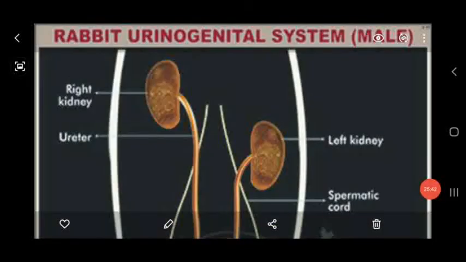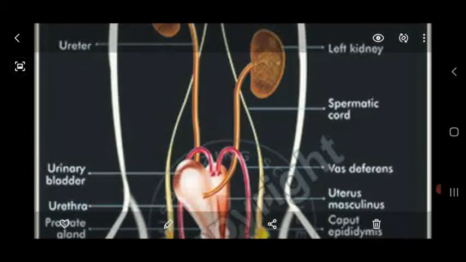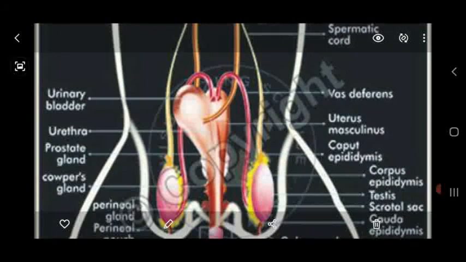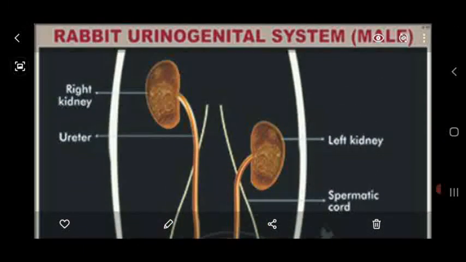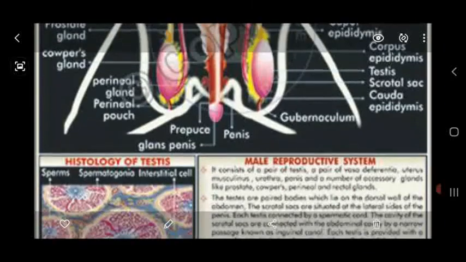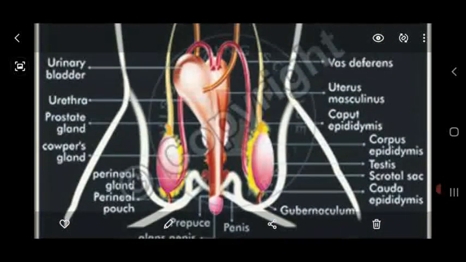This is the other one, the urinogenital system of male. The excretory system of kidney and the male reproductive system are combined together to form the urinogenital system of male. So these two are located only in the abdominal cavity.